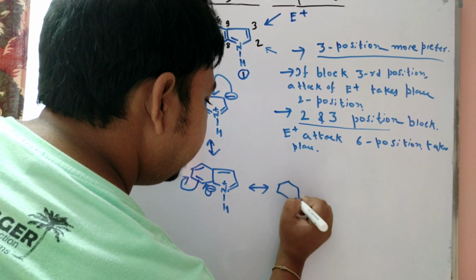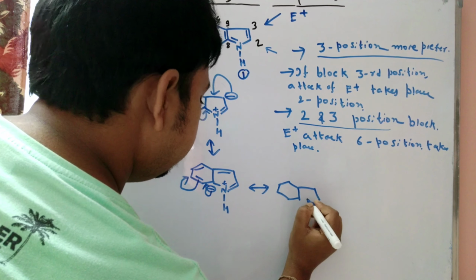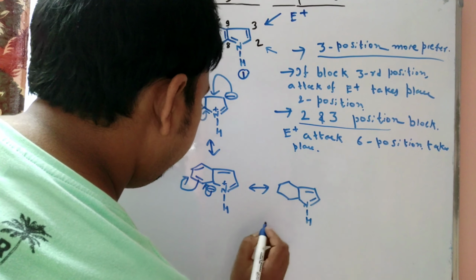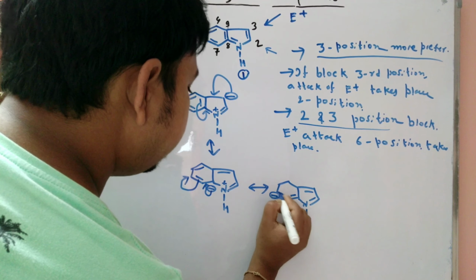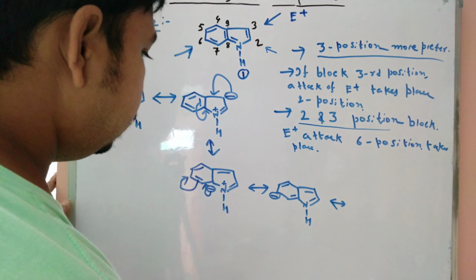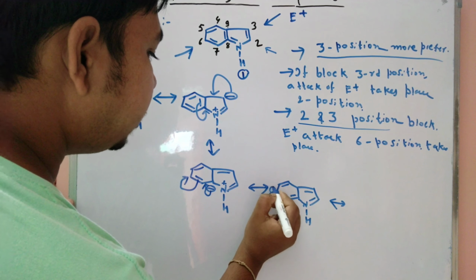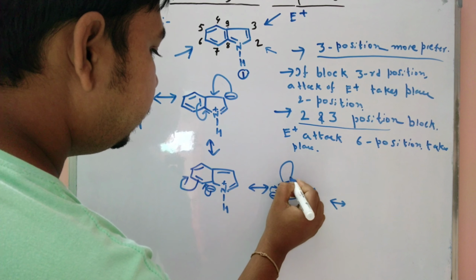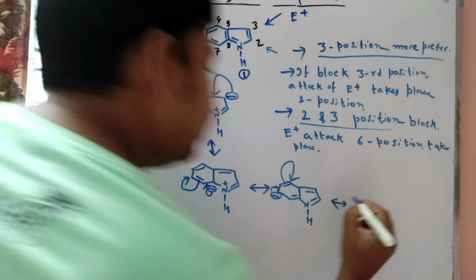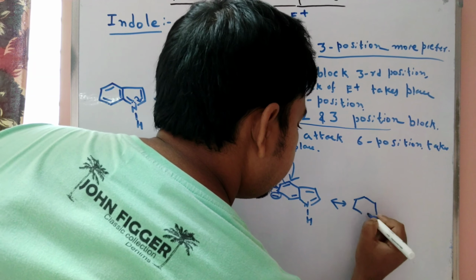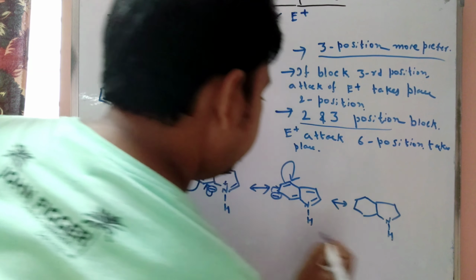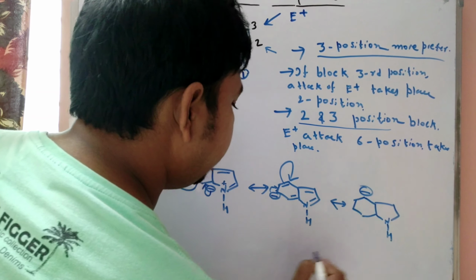So this minus charge can participate in the ring, and then we get the structure with the double bond here and the minus charge here. Now when this minus charge participates in conjugation, the minus charge is formed at the upward position. So now we can easily draw this type of canonical form. The minus charge is now formed here.